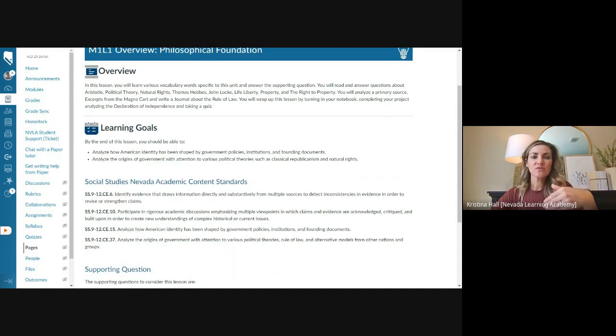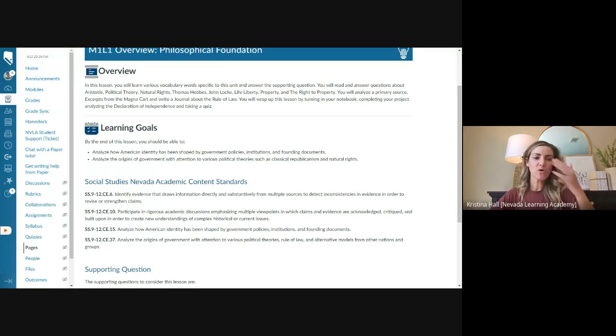So in this lesson, we're going to be looking at Aristotle, political theory, natural rights, Thomas Hobbes, John Locke, life, liberty, property, right to property. So basically, we're looking at things that are leading up to the Declaration of Independence, things that influenced our founding documents for our government. Because remember, this is American government, U.S. government.